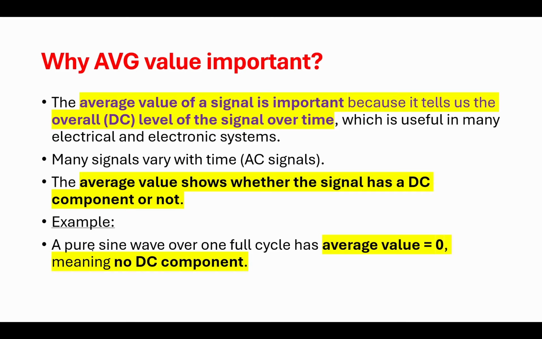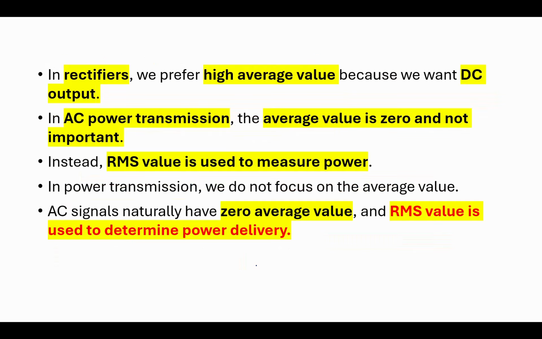For example, if you take a pure sinusoidal signal, over a full cycle the average value comes out to be zero. What is the meaning of this? The meaning is that there is no DC component. In electronic systems like rectifiers, we generally prefer a higher average value, because what we want at the output of the rectifier is DC output.